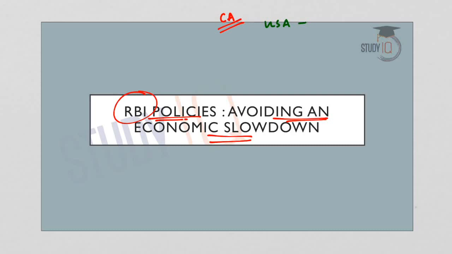In recent years, most of the major central banks, including the Federal Reserve of the United States, have adopted a monetary tightening policy by increasing the interest rates. Now there is a shift or redirection of this monetary policy in major central banks, as they have adopted liberal or expansionary monetary policies. We will analyze this issue in detail and also understand what the RBI policies are in order to avoid an economic slowdown.